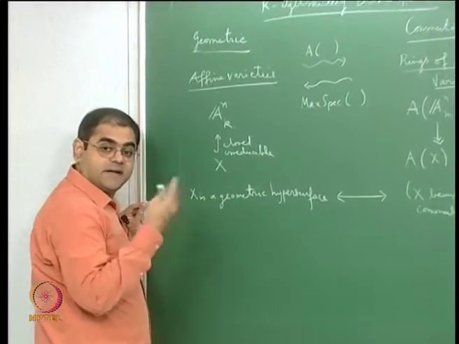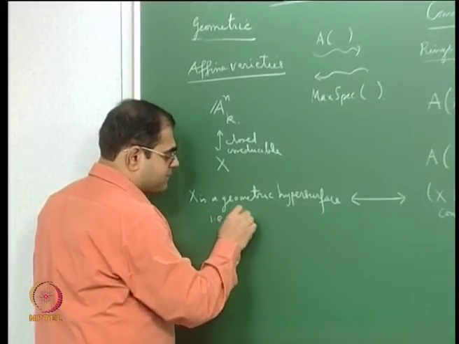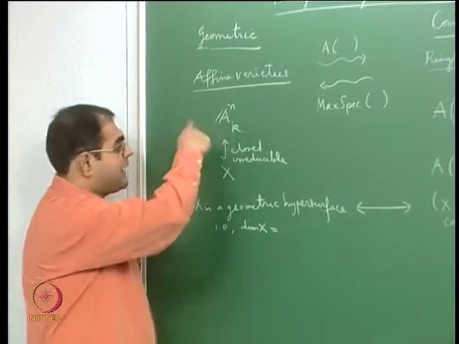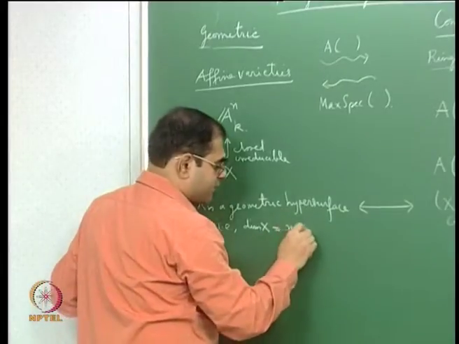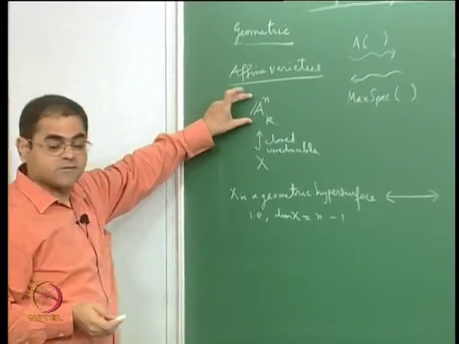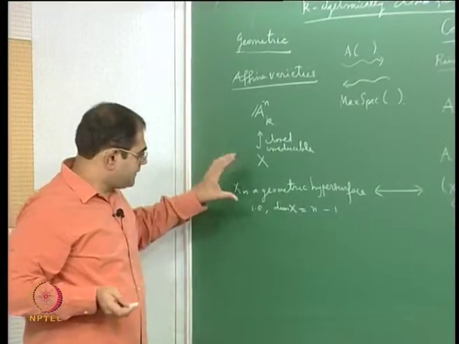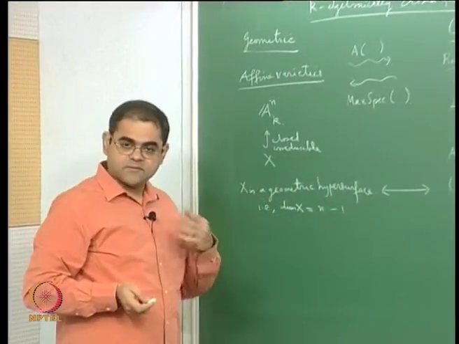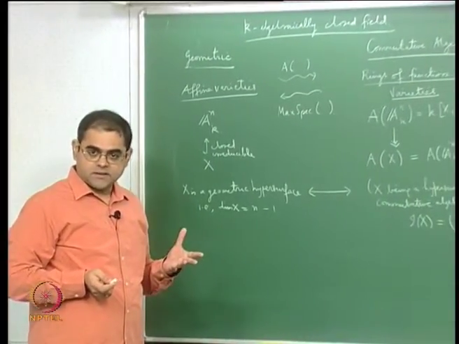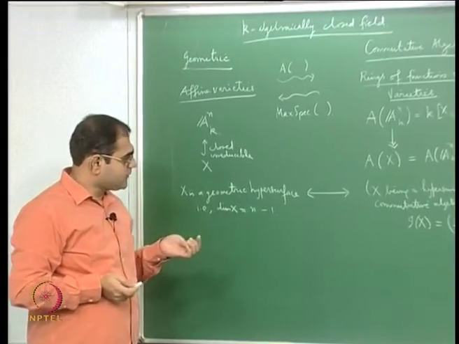The geometric meaning is via dimension. It means that the dimension of x is actually 1 less than the dimension of the ambient space, the bigger space, so it's n minus 1, where n is the dimension of the larger space. Of course, here by dimension I mean the topological dimension, and we saw last time that these two are equivalent, and that was basically an application of both the Krull's Hauptidealsatz and also the important theorem that